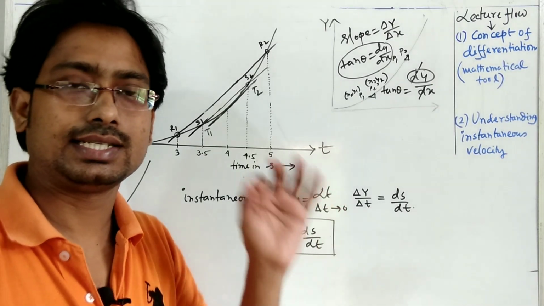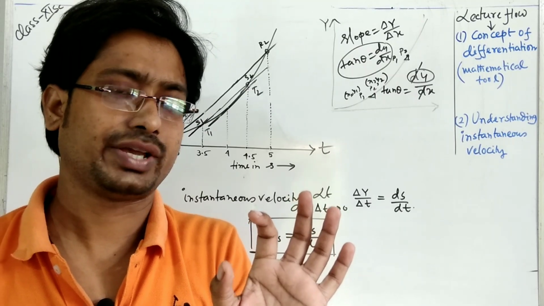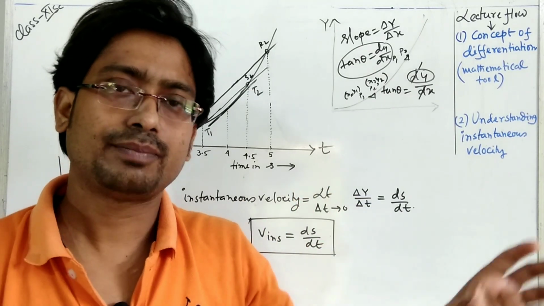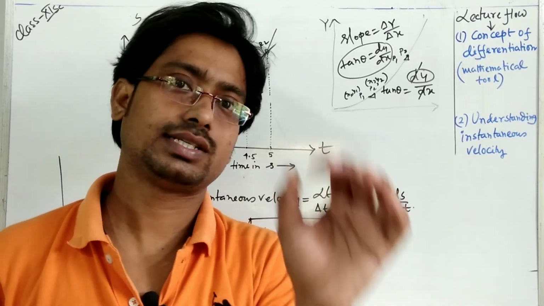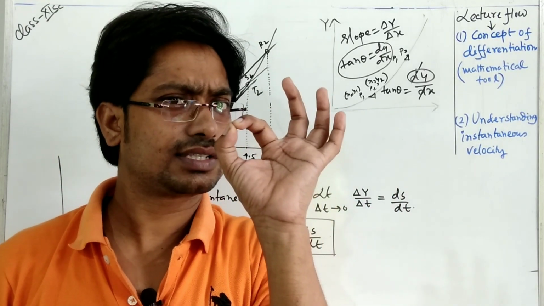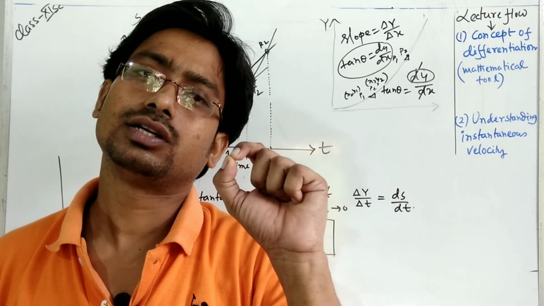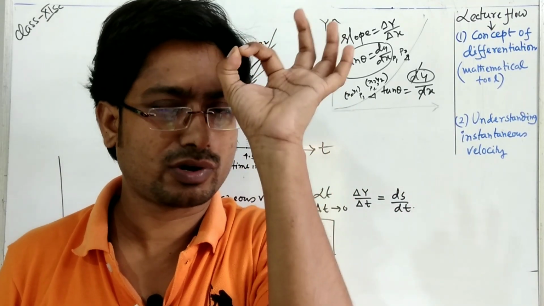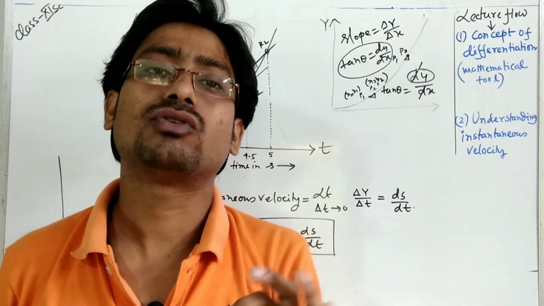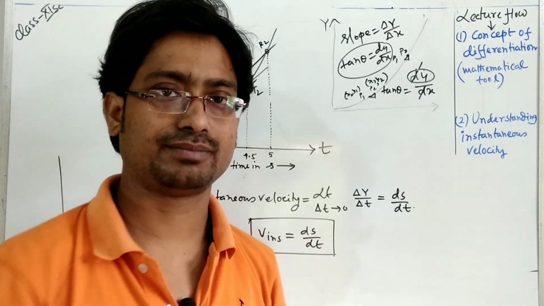I'll make you understand what instantaneous velocity is. It means the velocity at a particular instant of time. Suppose you were moving in a particular direction toward a destination and your motion lasted 10 seconds. At, suppose, 3.222 seconds, what was the velocity at that second? That is known as the instantaneous velocity, at an instant of time.